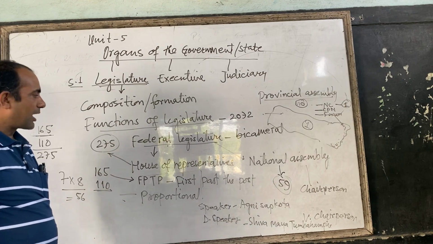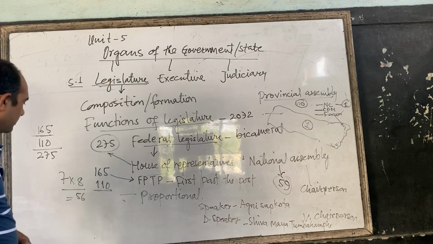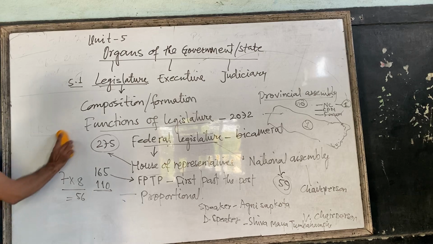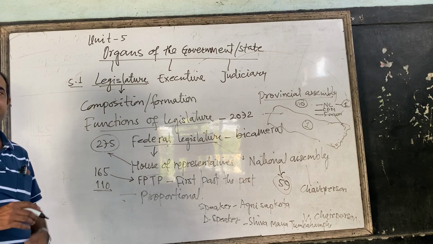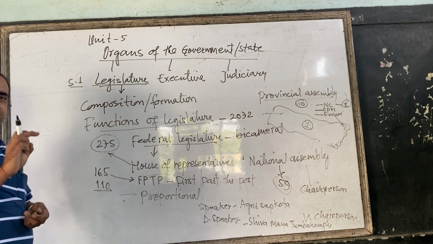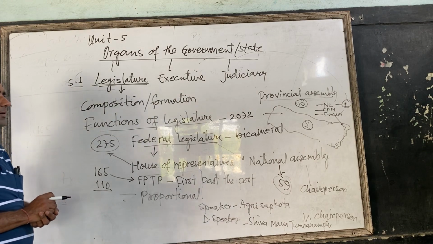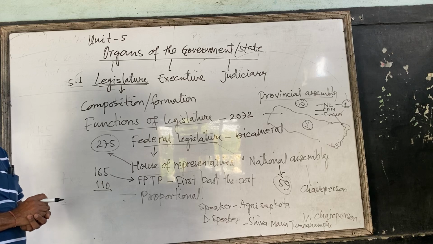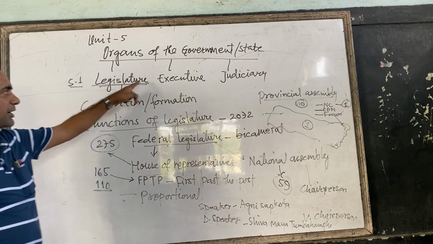And then we have now the function of legislature. Function of legislature, first of all, you have to know there are 4 different major functions. First of all, you have to know legislature is the lawmaking body, executive is the implementing body, and judiciary is the interpreting body. Judiciary protects the law and interprets the law in the country, or the constitution, protects the constitution and rights of the people.